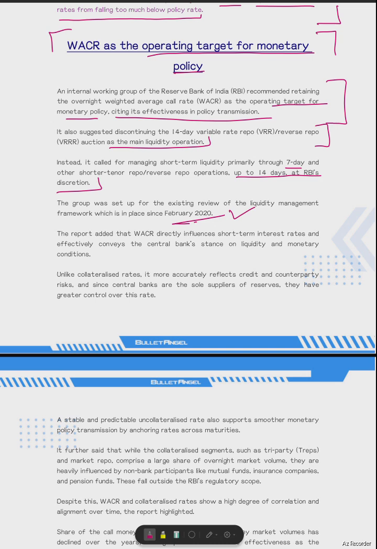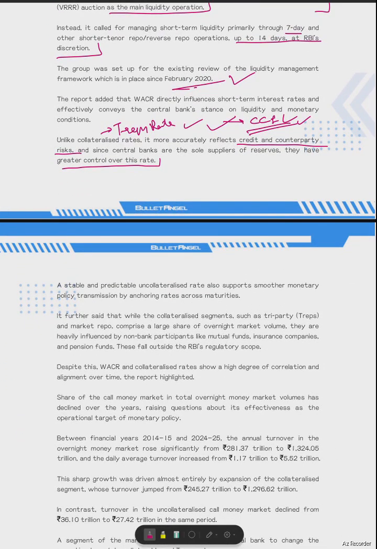Unlike the collateralized rate, it more accurately reflects credit and counterparty risk. Since central banks are the sole supplier of reserves, they have greater control over this rate. Because as I told you, in the collateralized rate or say TREPS rates, there is no counterparty risk, there is no credit risk, because the collateral is already there, and counterparty risk is assumed by the counterparty, that is CCIL. So we may not know what actually has been happening in the interest rate scenarios, because they are getting affected by these risks which are obviated in the case of TREPS rate. So we may not come to know what actually the picture is.